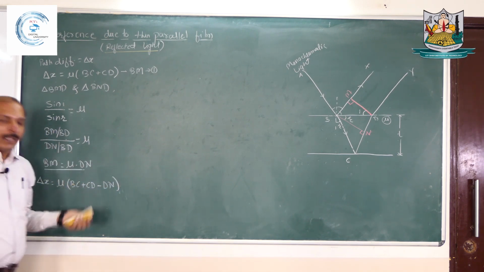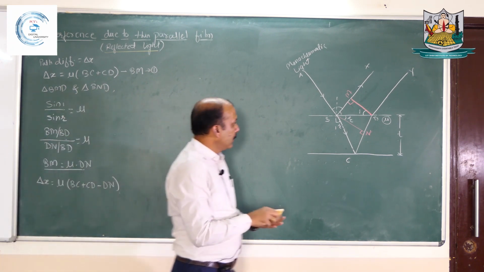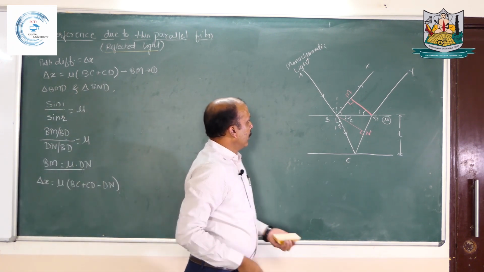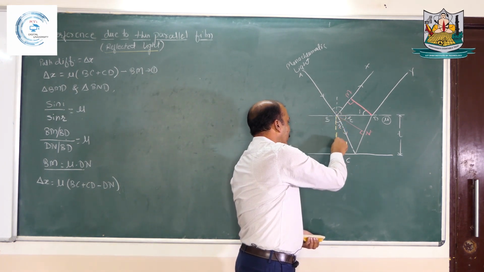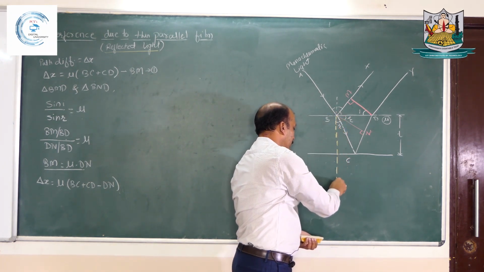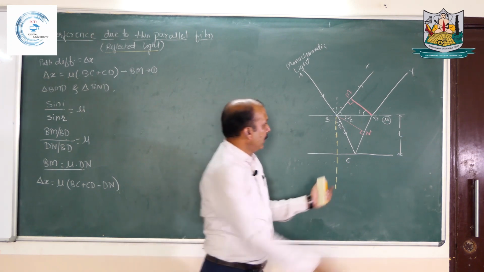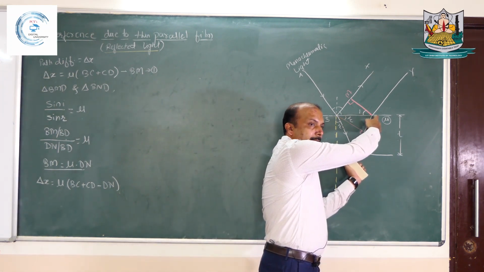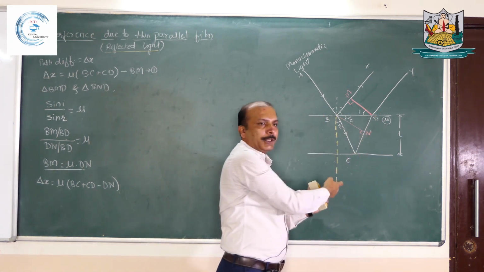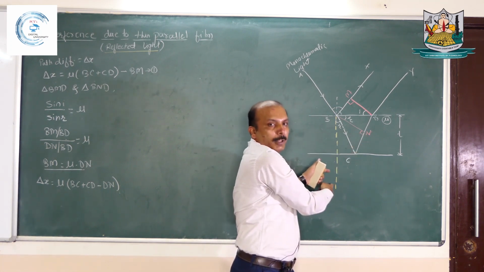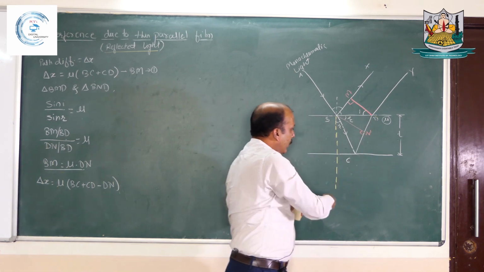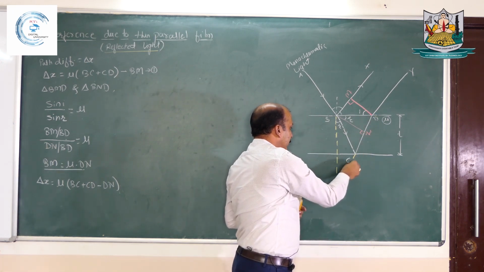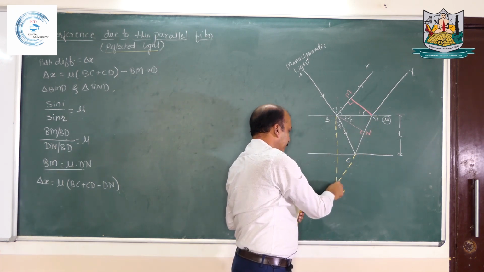Now to solve this, again I will make some construction here in this diagram. I will increase length of this normal in downward direction. I will increase length of this DC in backward direction so that it intersects the normal.